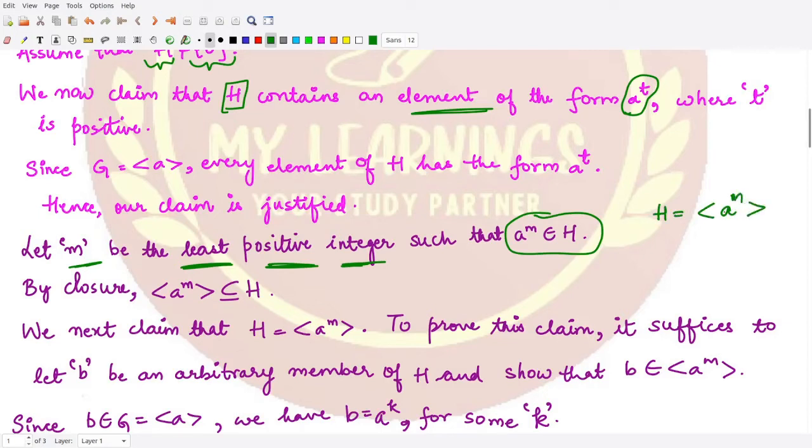Now according to the closure property, the subgroup generated by a raised to power m would be a subset of H. Why? Because a raised to power m belongs to H, so all the powers of this would be present in H only.